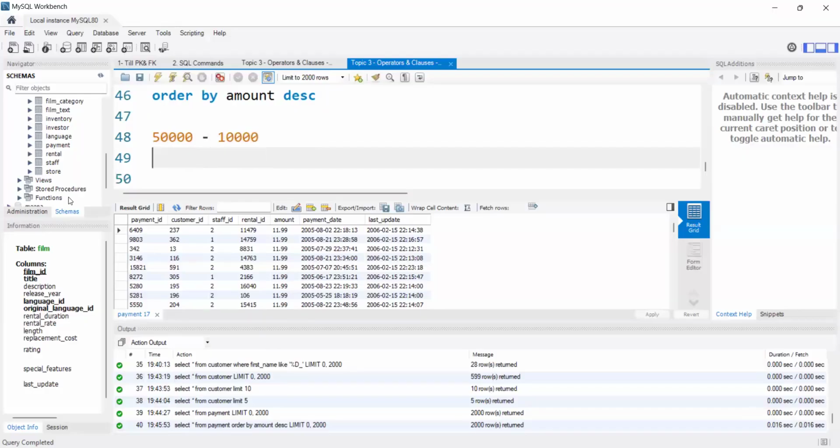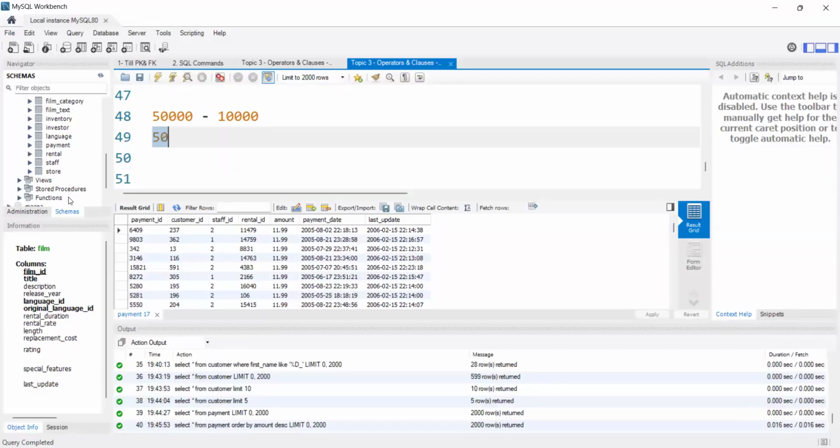I have almost 50 rows in the employees table. I want to see only the top 10 highest paid employees, that means the highest salaries.